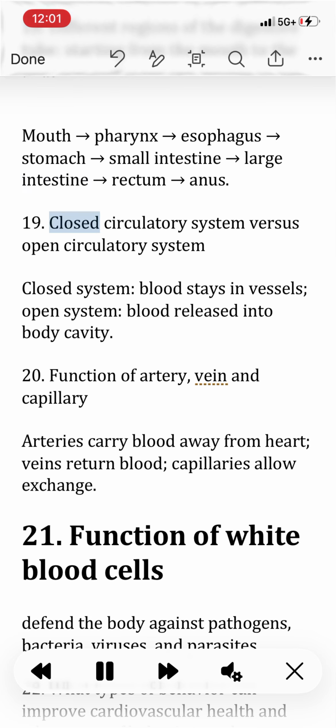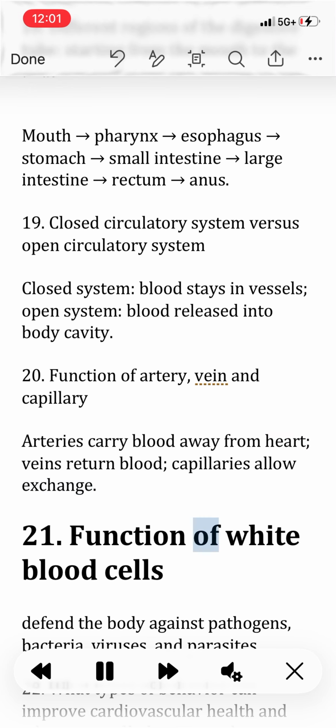19. Closed circulatory system versus open circulatory system. Closed system, blood stays in vessels. Open system, blood released into body cavity. 20. Function of artery, vein, and capillary. Arteries carry blood away from the heart, veins return blood, capillaries allow exchange.